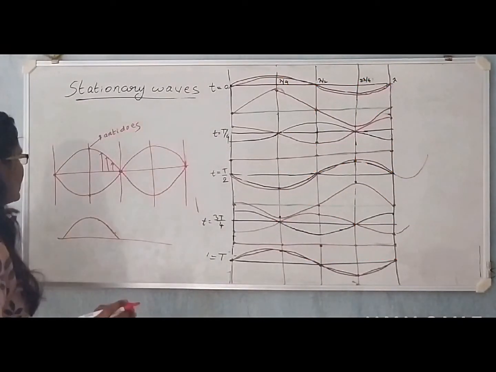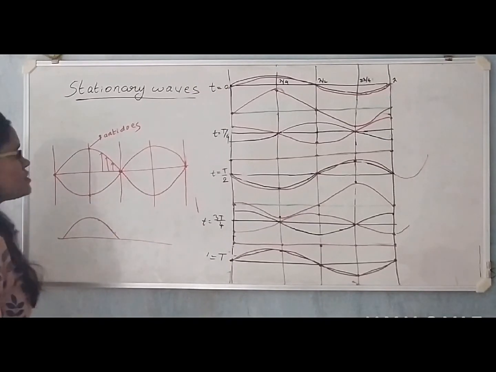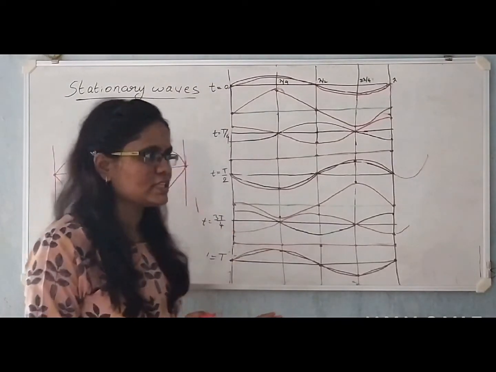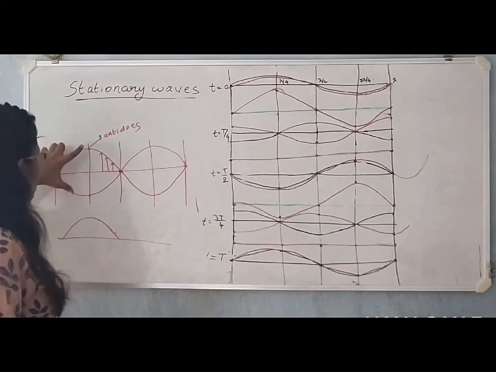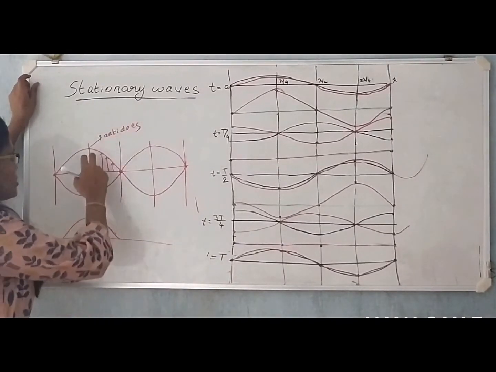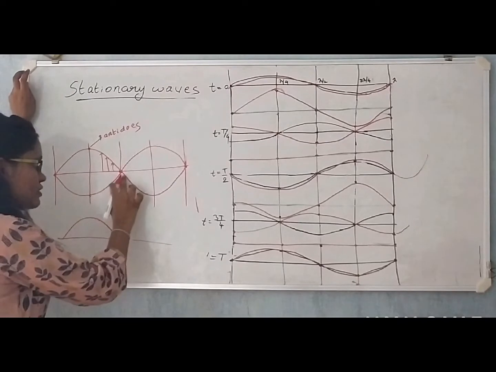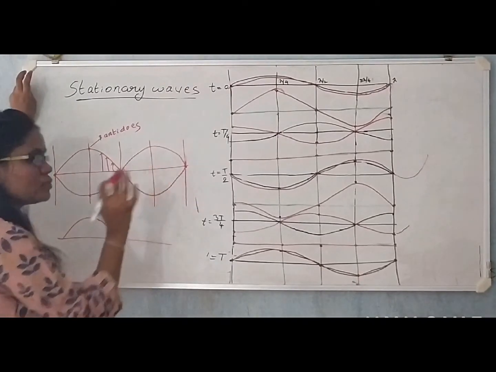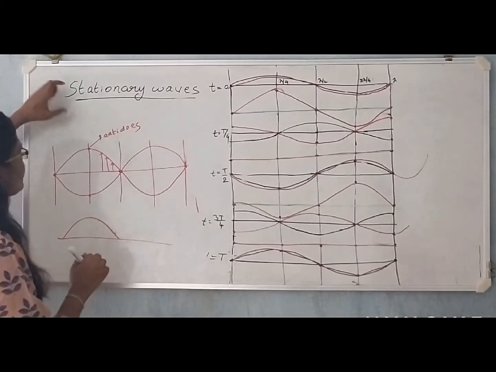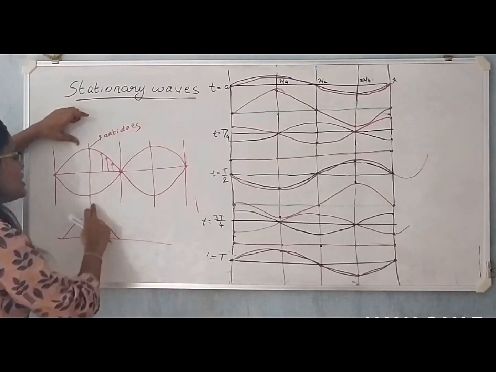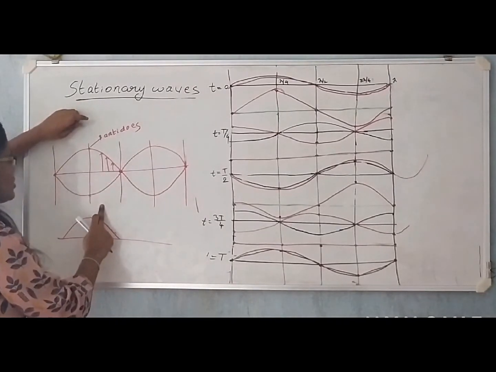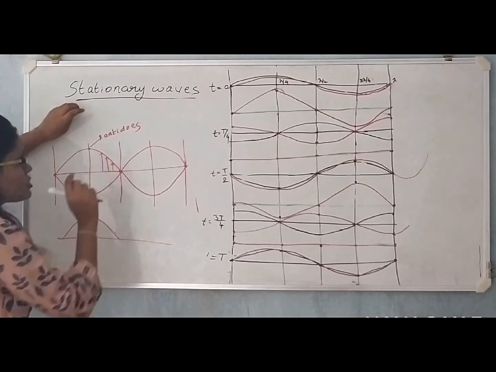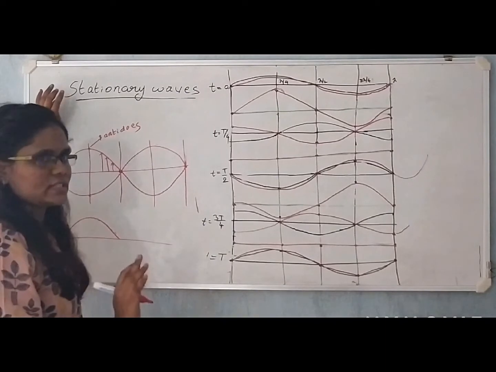Let us quickly discuss a few properties of stationary waves. I have already mentioned that stationary waves are a sort of simple harmonic oscillator. The nodes on the stationary waves are intact, they are not moving. The amplitude at the nodes is 0, and the antinodes just keep oscillating up and down about the mean position, and the amplitudes of the particles on stationary waves are always fixed.